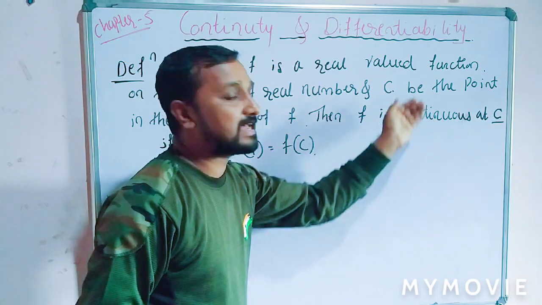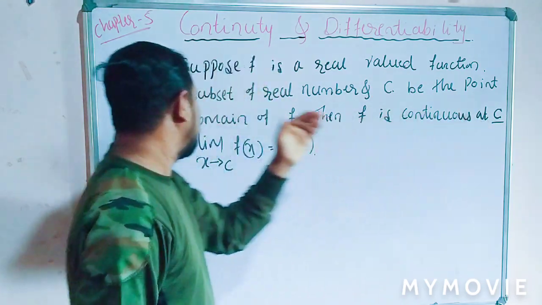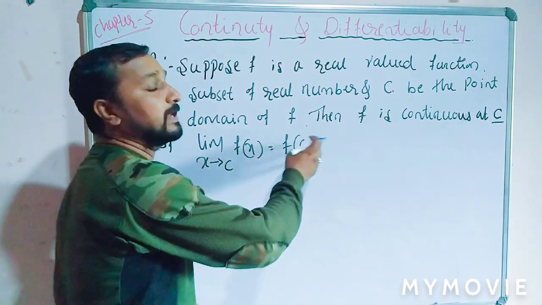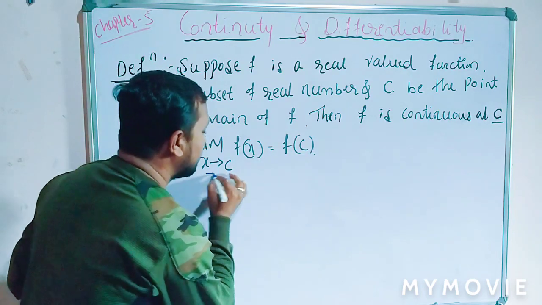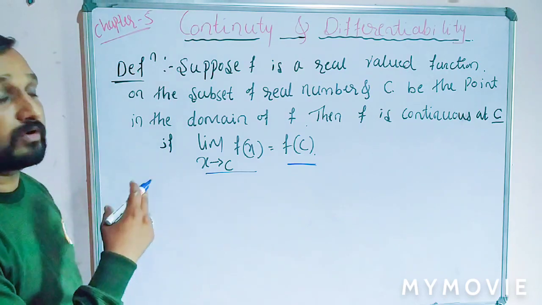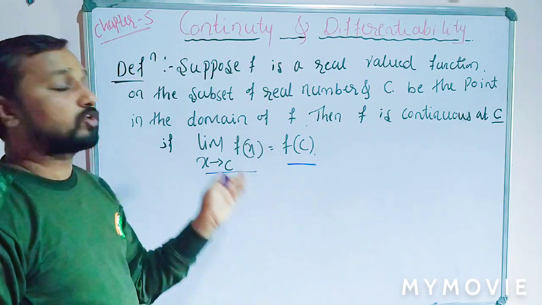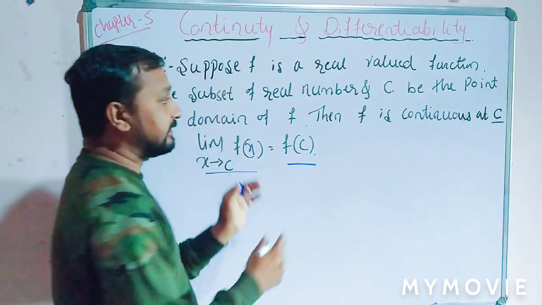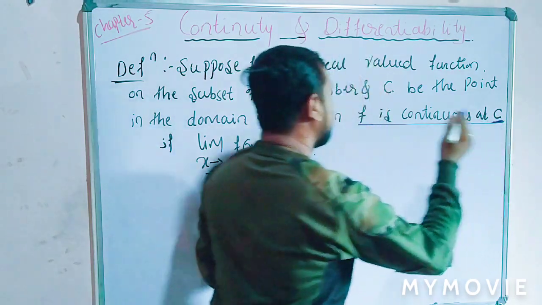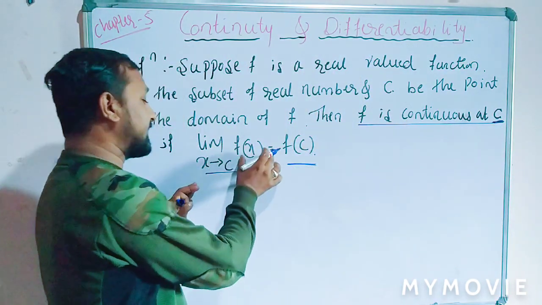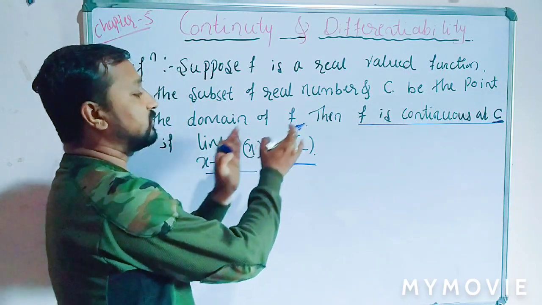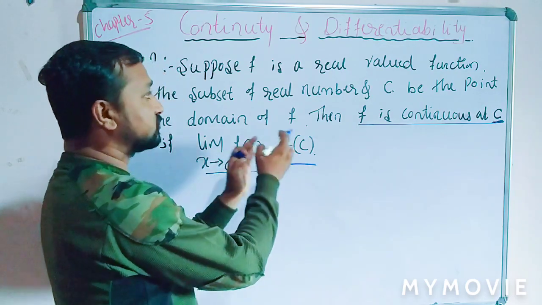Then f is continuous at the particular point C if the limit of f of x as x tends to C is equal to f of C. So this is the limit function, and this is the constant function. That is, if the limit function is equal to the constant function, then the function is continuous.